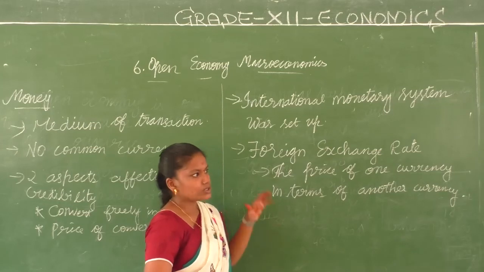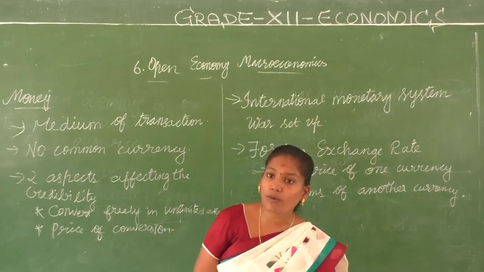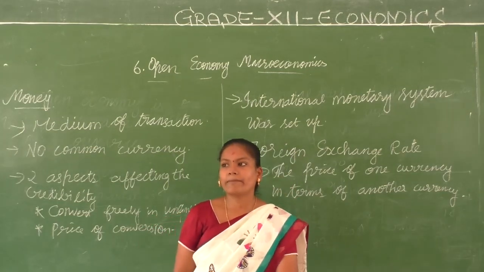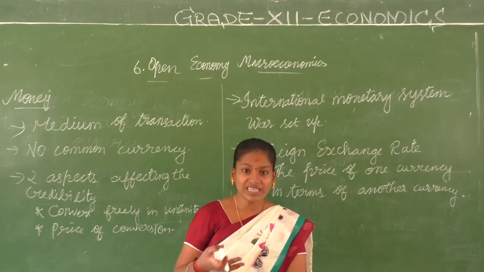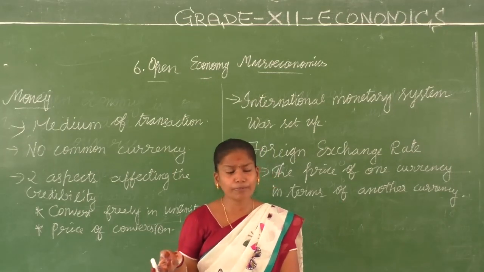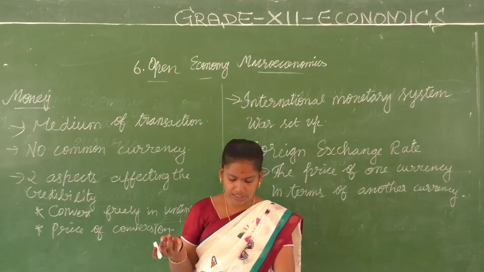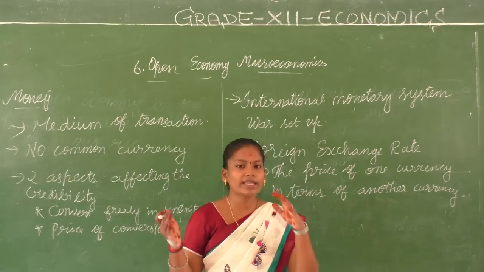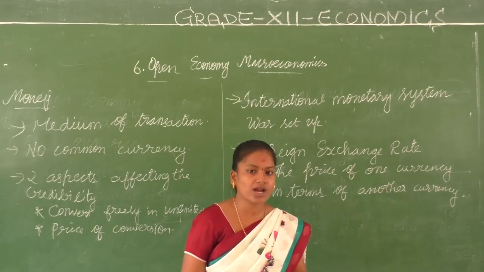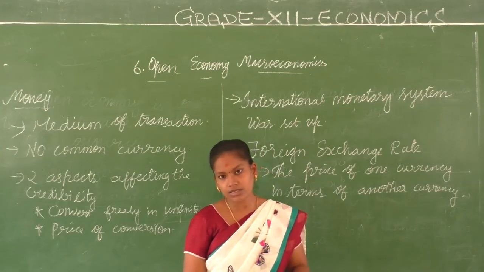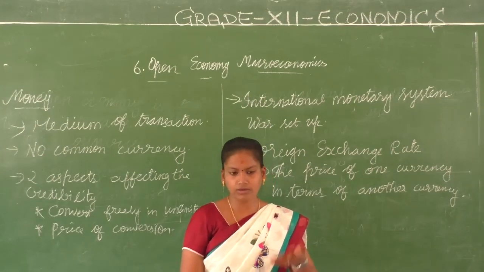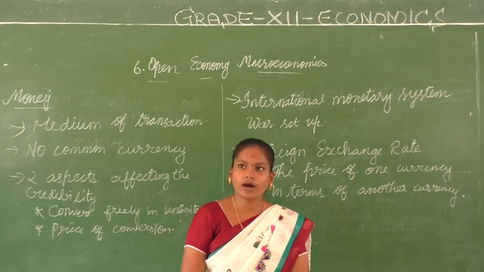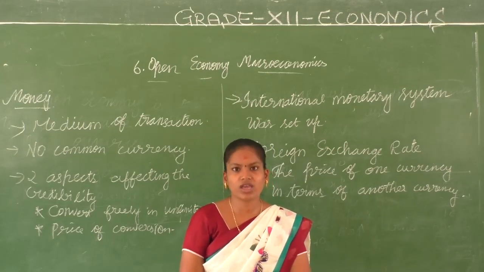Okay, children. So we have discussed what an open economy is, what is meant by the linkages, output market, financial markets and labor market. Then we spoke about foreign trade and how money, being the common medium of transaction, helps us discuss foreign trade transactions and how we exchange.